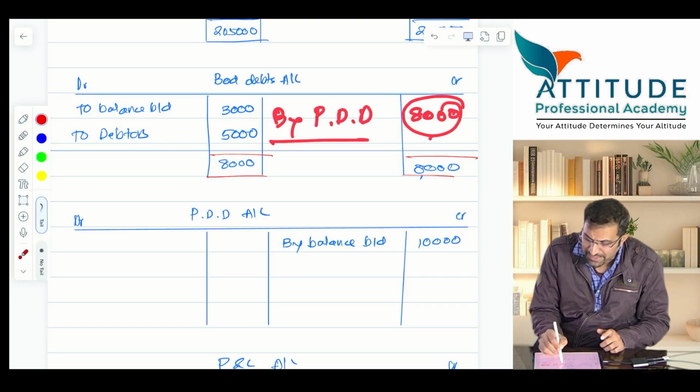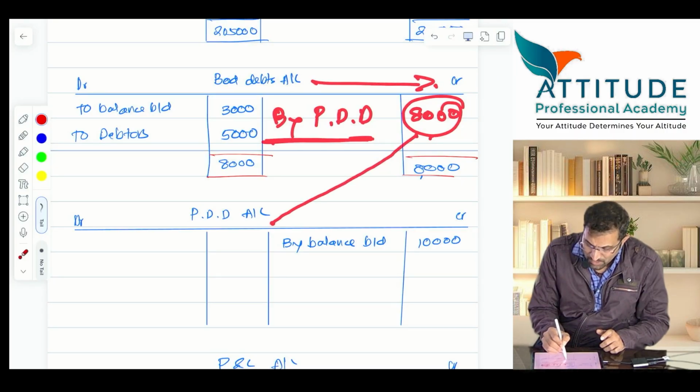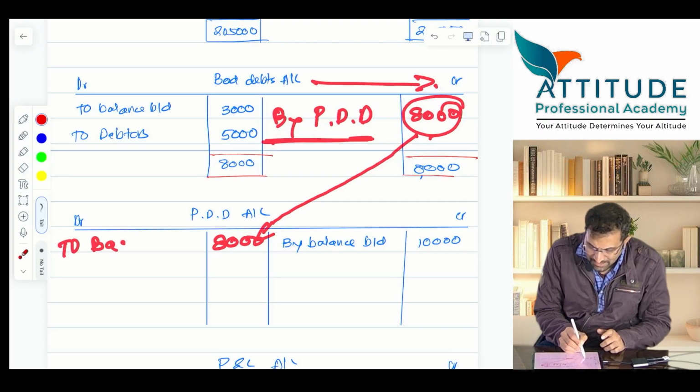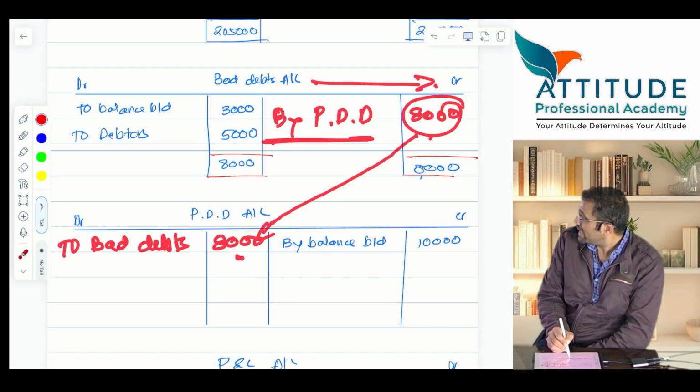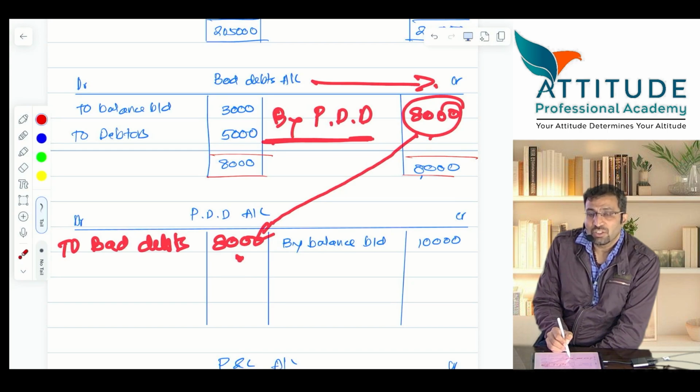So the entry is PDD account debit, bad debts account credit. So PDD account debit means this 8,000 will come here to bad debts. See, here is what I have written, it will go automatically. I am just putting this thing, stop. Did you get it? In this sum, generally, the first general rule, bad debts is a nominal account. Nominal account should go to P&L account. Entry should be P&L account debit to bad debts. But in this sum, it has not gone to P&L account.